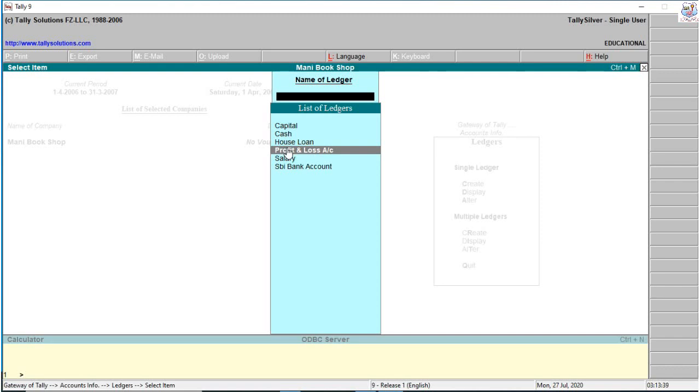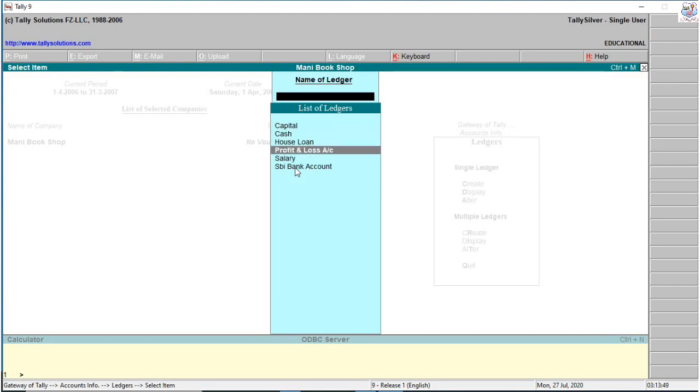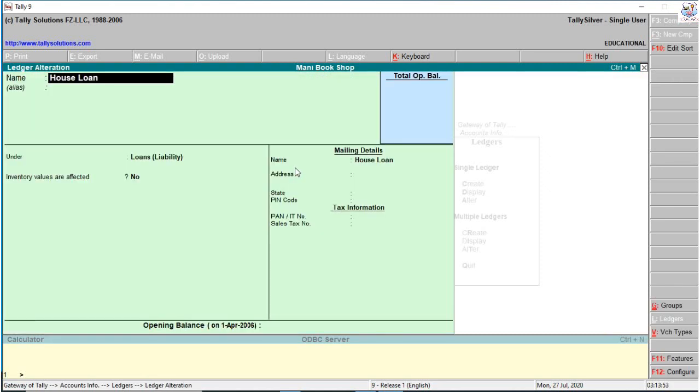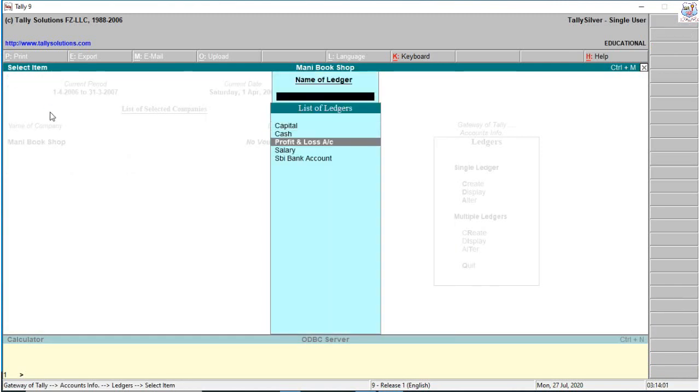So I created capital, house loan, salary, SBI bank account. If you want to delete, alter, I delete house loan. Same procedure, the ledger alteration option is visible. Press alt plus D. Press enter. The house loan account is deleted.